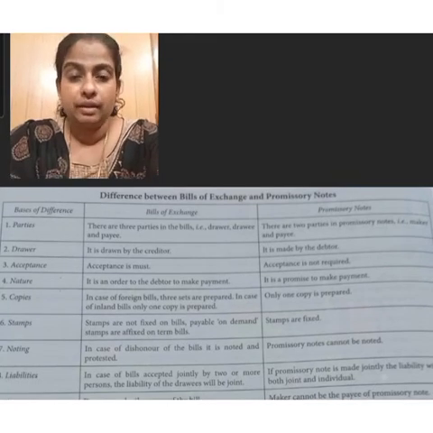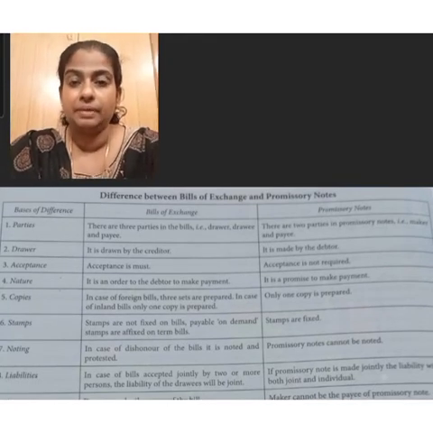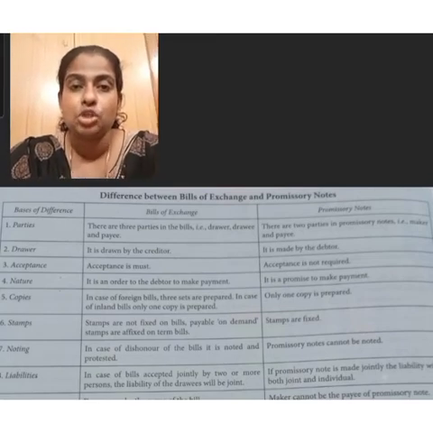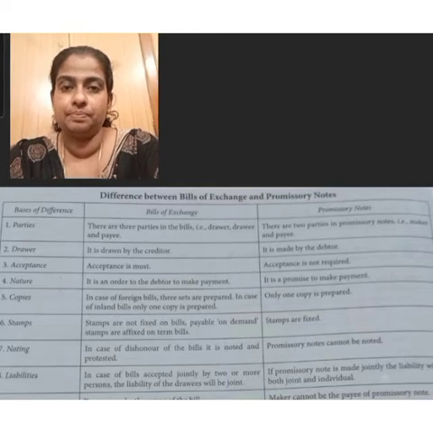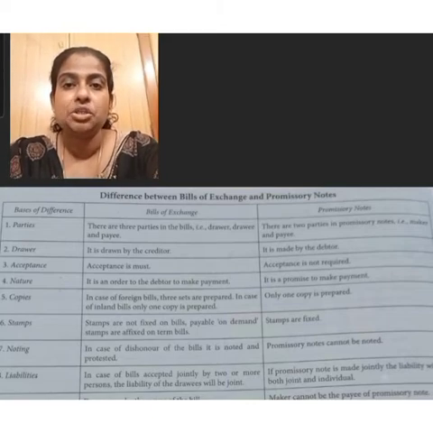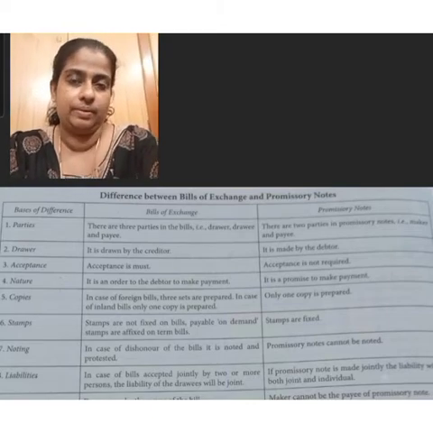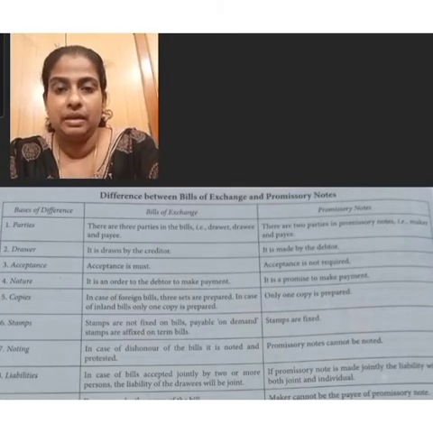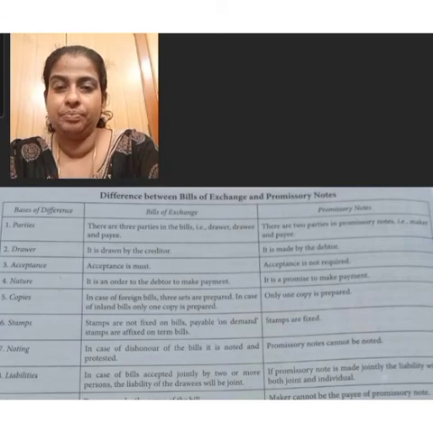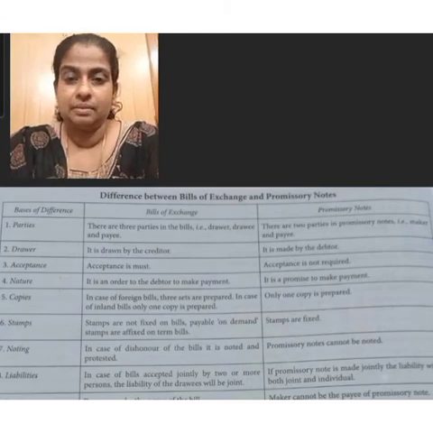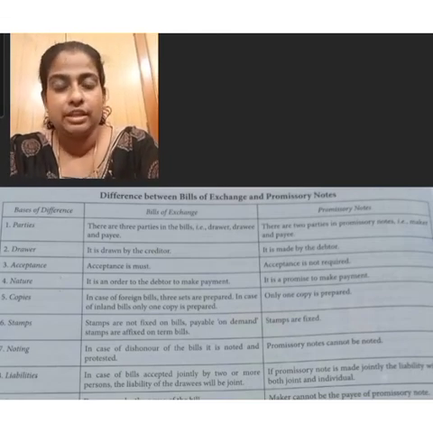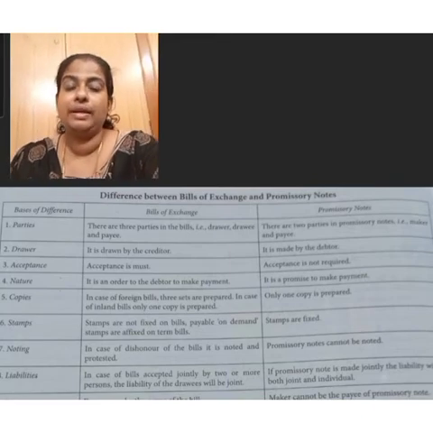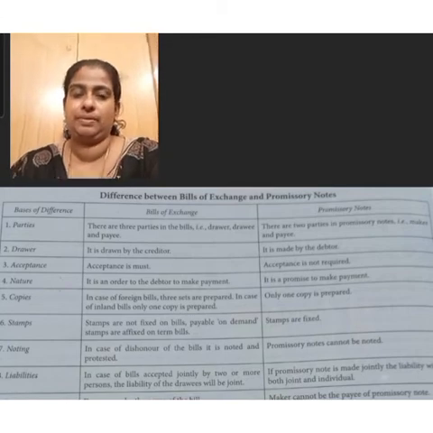The other important negotiable instrument is promissory note. Promissory note is a negotiable instrument in writing containing an unconditional undertaking, not order, an unconditional undertaking signed by the maker to pay a certain sum of money only to the order of a certain person or to the bearer of the instrument. This is the definition given by Negotiable Instruments Act 1881.